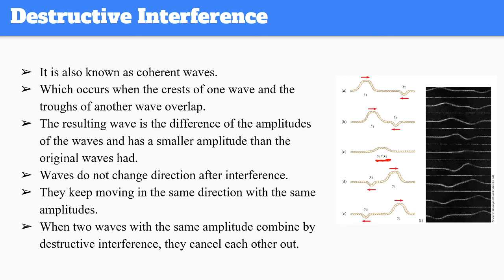However, since one of them is positive and the other is negative, when you add them, you're going to have the difference of those two numbers, but after the interference, they are just going to continue with what they had before. And if two waves have the same amplitudes, let's say one is going to have this and the other is going to have this, when they interfere, they're going to create a straight line. And that's going to be a complete destruction or cancellation.